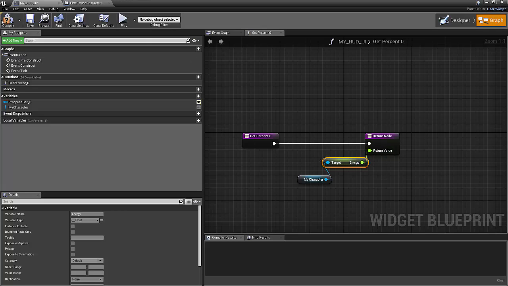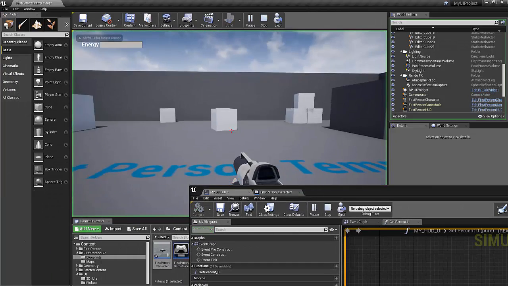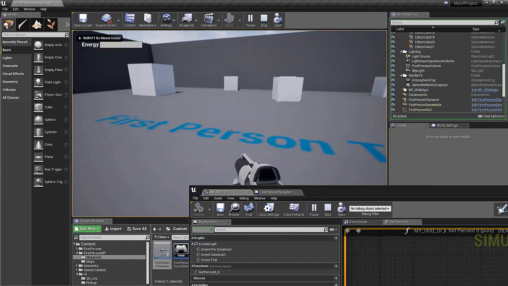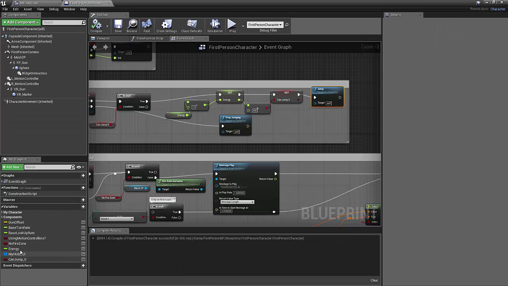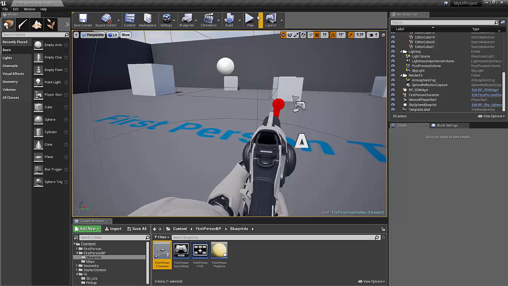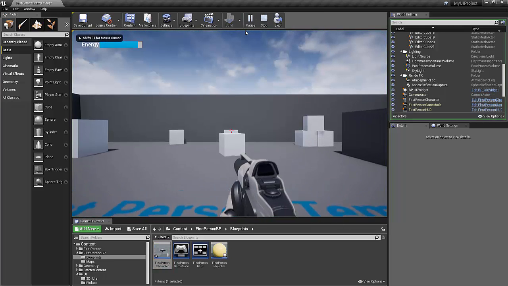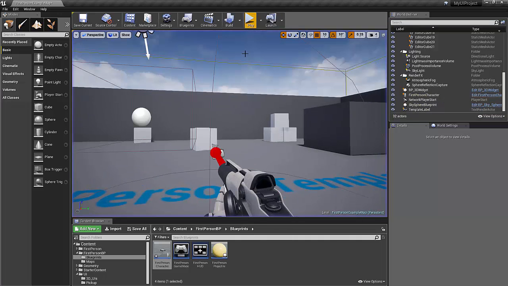Okay, so now let's just quickly try this out. We hit play. We should see a user interface. Well, we didn't set our energy variable, so let's quickly do that. Our energy, let's set it to 1 to start. So now if we hit play, there we are. And if we jump, it goes down to 0, and then we can't jump anymore.